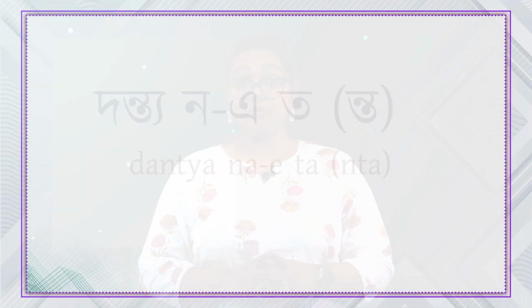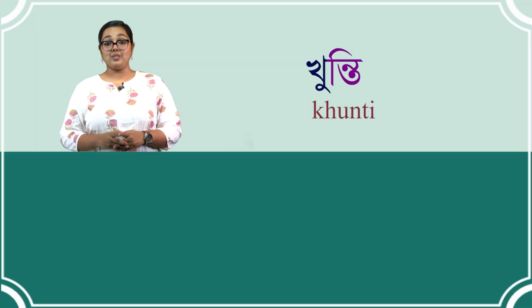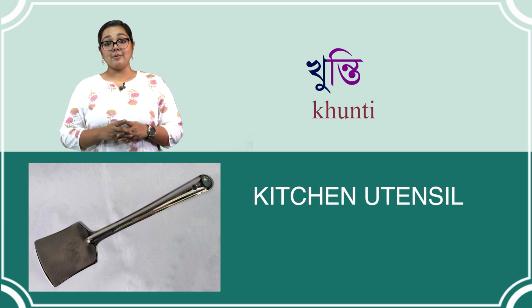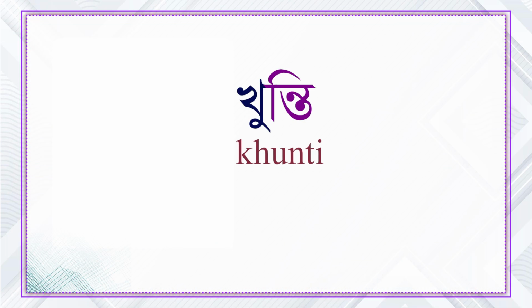Finally, we have donto noi toy cluster. It is formed by combining Bangla alphabet donten no and to. Both consonants retain their original forms in the conjunct donto noi toy. We can see these constructions in word like khunti, which means a kitchen utensil. It is pronounced as khunti and it is spelled as khoi roshokar, donte noi toy roshoikar, khunti.